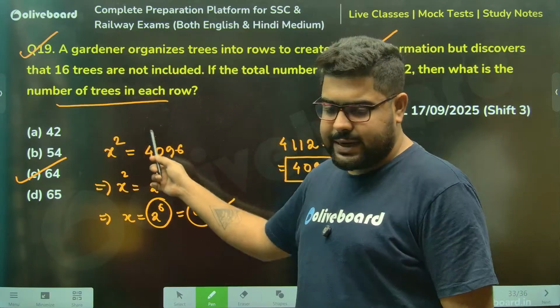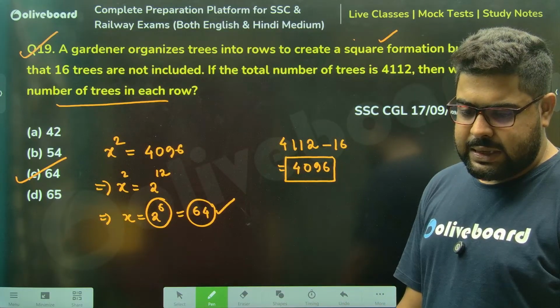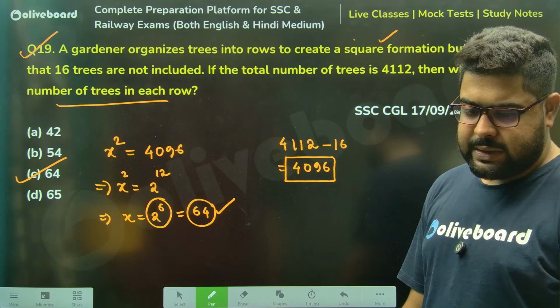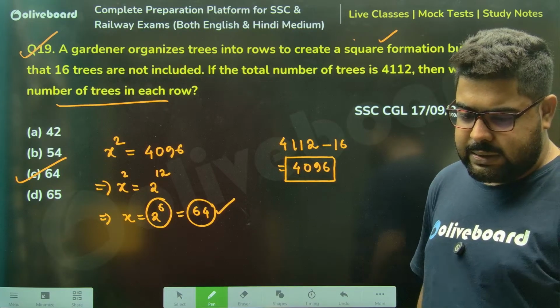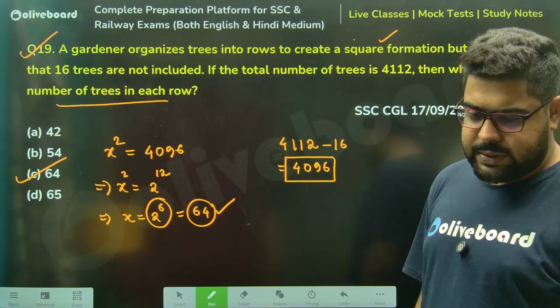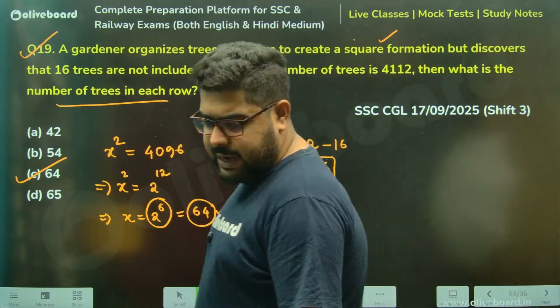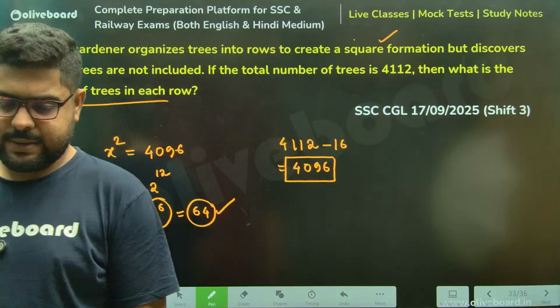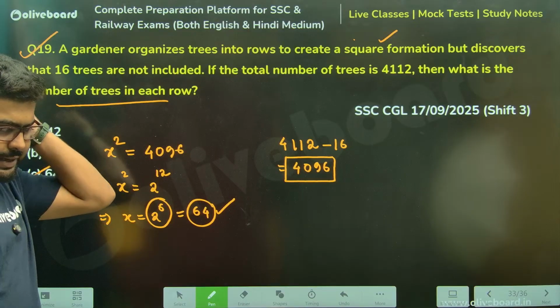That's why x and x square. Clear, everyone? Check it. Ayush, I need a response from you, brother. Simple question. Very, very simple question. Tell me, is this clear, sir? Is this clear, everyone?